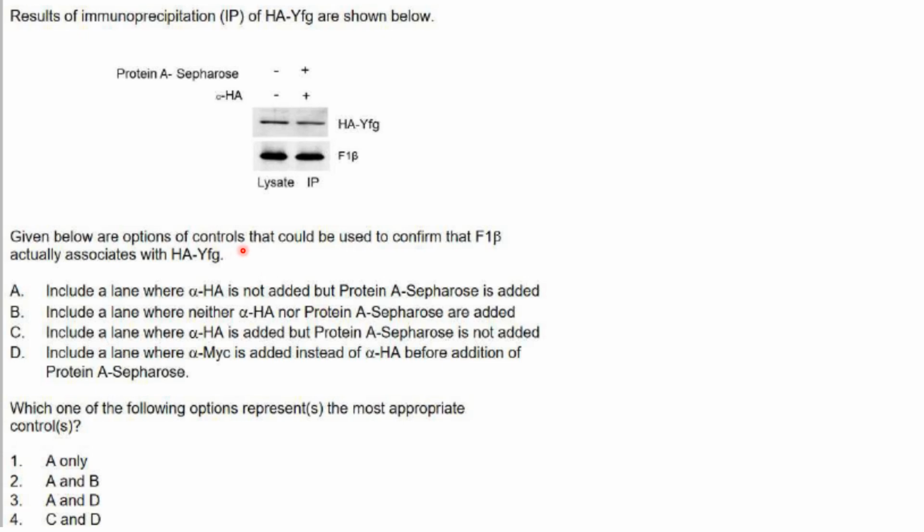So the question here is asking for a control lane. Include a lane where alpha HA is not added but protein A sepharose is added. Okay, alpha HA not added but protein A sepharose added can be used as a control. So A can be used. Include a lane where neither alpha HA nor protein A sepharose are added. That is already there over here. Include a lane where alpha HA is added but protein A sepharose is not added.